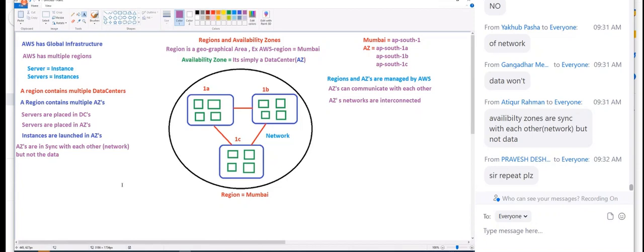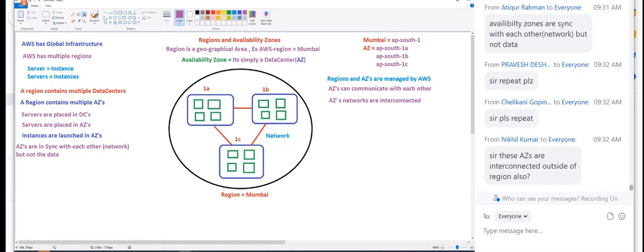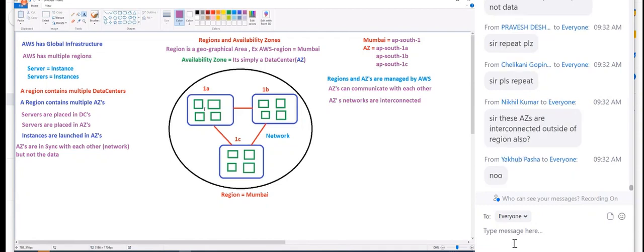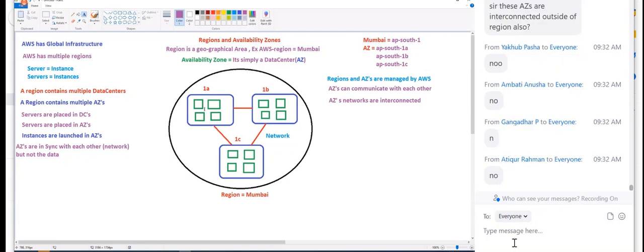So, guys, networks are interconnected, but the data is not replicated. Let's say, for example, you have your laptop and you put some photos there. Two laptops are connected within the same network. If you put photos in your laptop, the same photos will not be available in another laptop unless you make them available. The same thing I'm saying here.